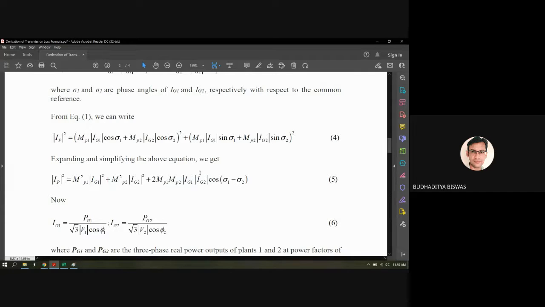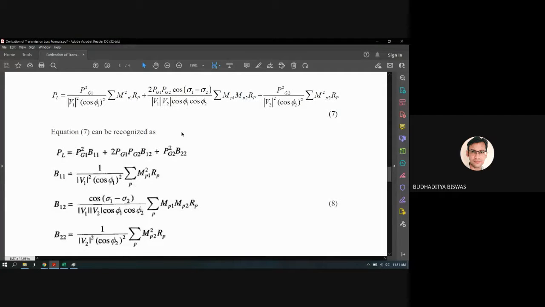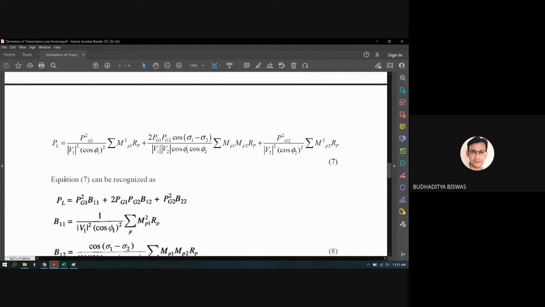If you do some numerical problems, it is very easy to understand, but just solving the numerical problem will not give you full marks. You need to know the theory also, so that's why the theory is included here. So just see these things, and after that I think you can understand, but definitely I will cover this in the class also, the next day.